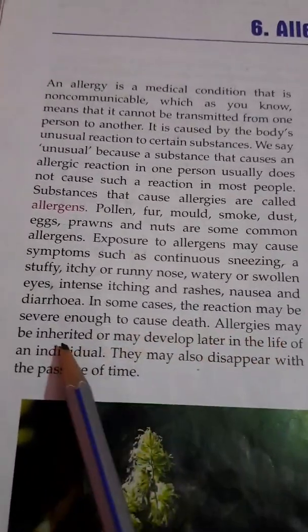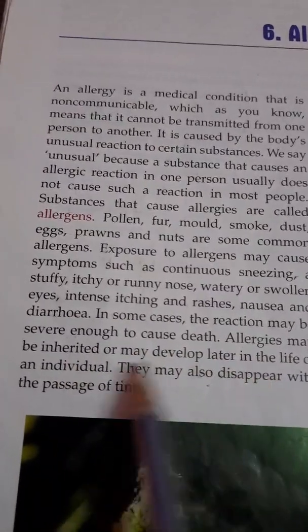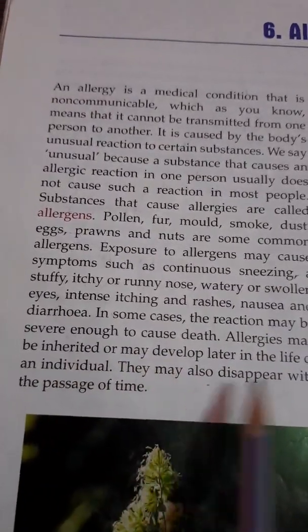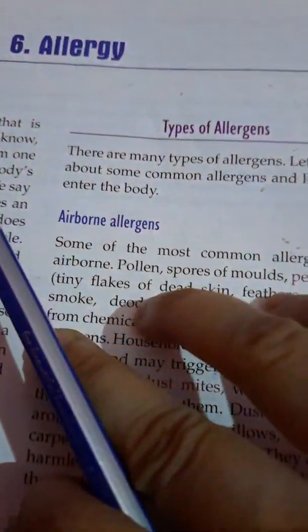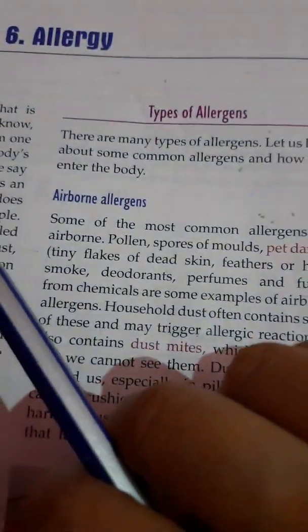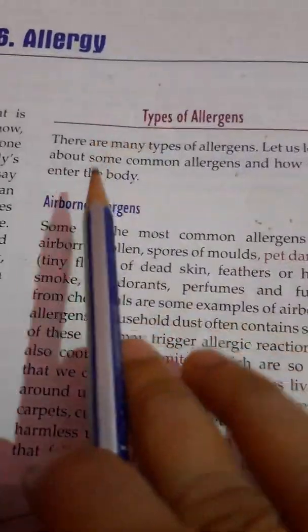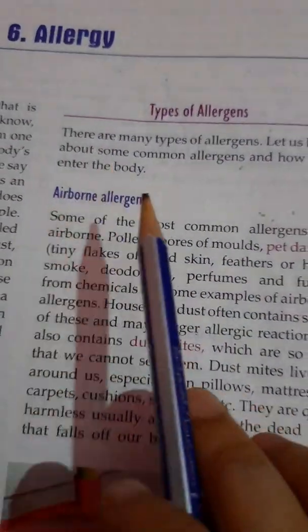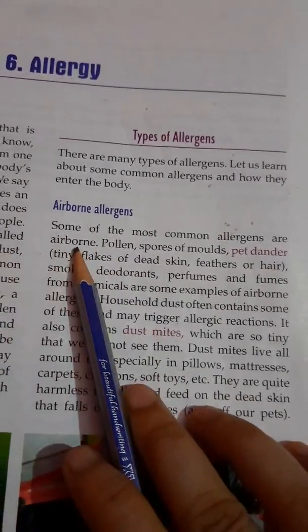But an allergy may be inherited or may develop later in the life of an individual, and maybe it can disappear with the passage of time. So first we will discuss about the types of the allergens. Basically there are four types of the allergen. First is the airborne allergens. These are the common allergens and they are airborne.